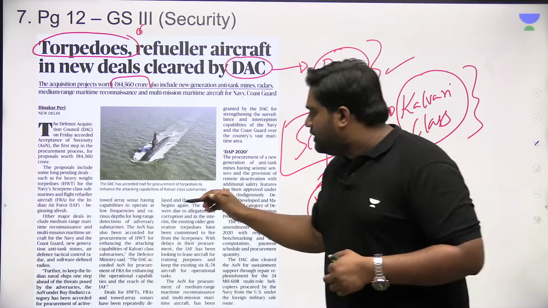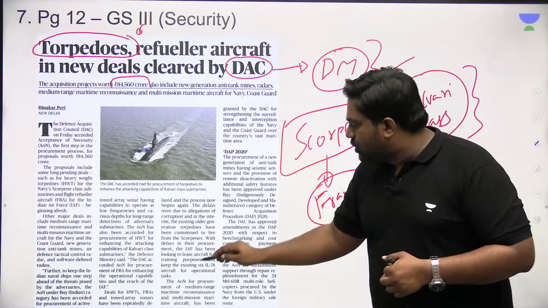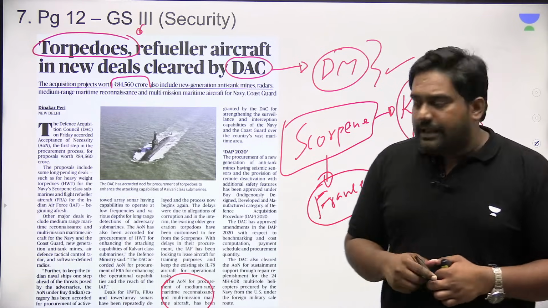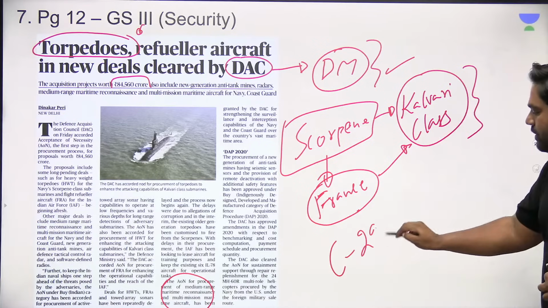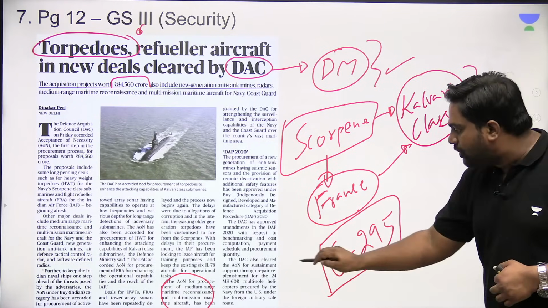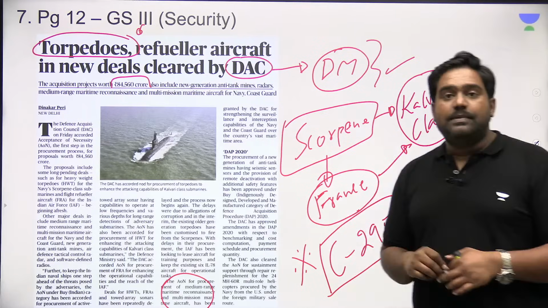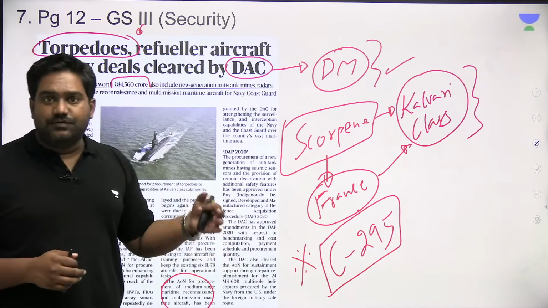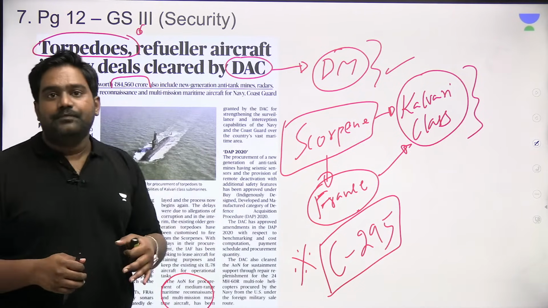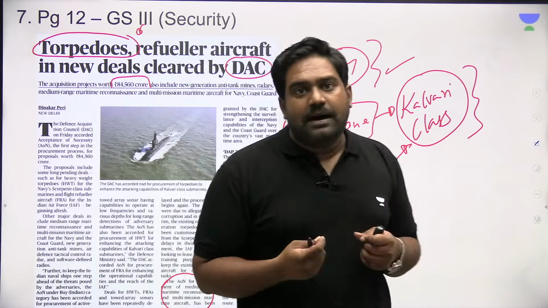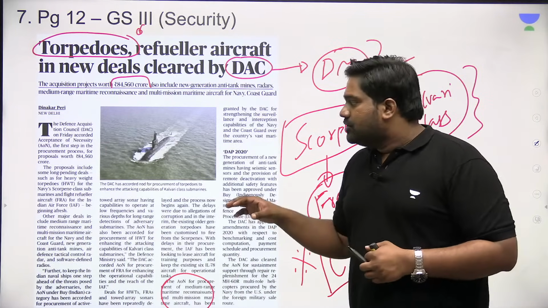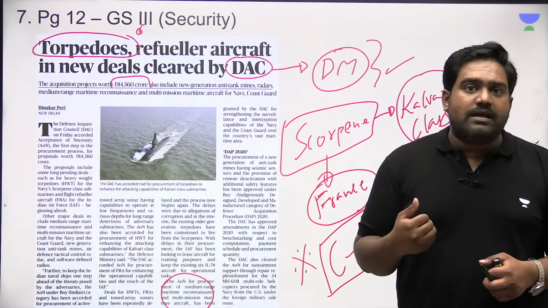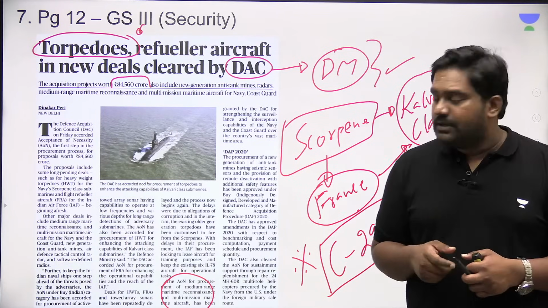Apart from that, the Indian Air Force is looking for new maritime reconnaissance and patrol aircraft. Most likely, it is going to order a huge consignment of C-295 aircraft from Airbus, which is produced in Spain. Recently, this technology has been transferred to India and it will be produced domestically because the focus is on Atmanirbhar Bharat, on Make in India. So all these deals which promote defence indigenization have been prioritized and approved by the Defence Acquisition Council.